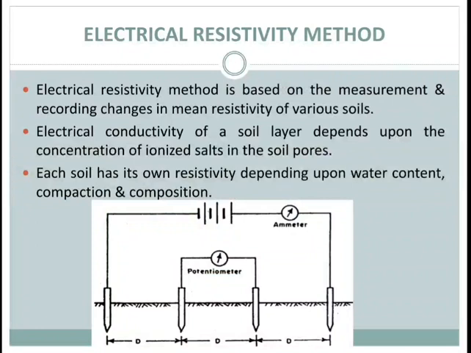In this method, you can see in the image four metal spikes serving as electrodes arranged in the same line at equal distance. The distance between two electrodes may be equal to the depth of exploration, or the depth up to which the ground resistance is to be measured. Then the current is passed between the outer electrodes and the potential drop between the inner electrodes is measured using a potentiometer.